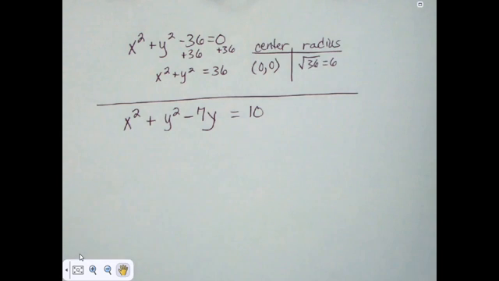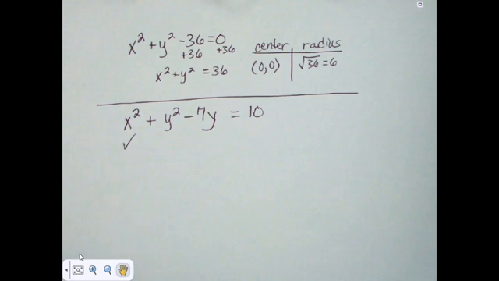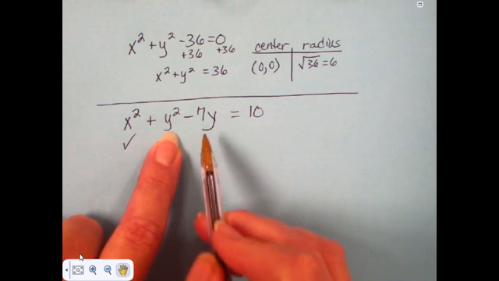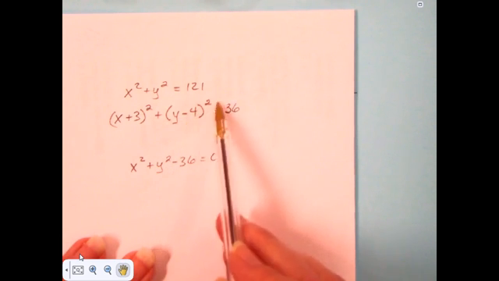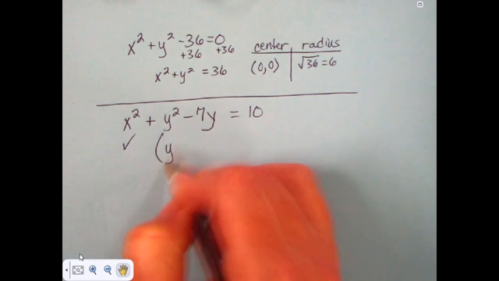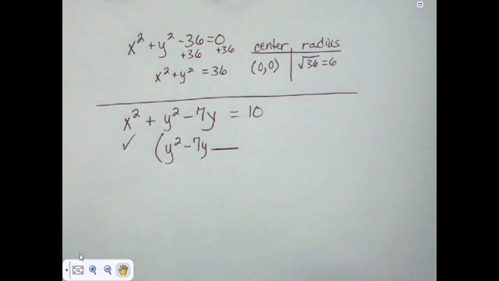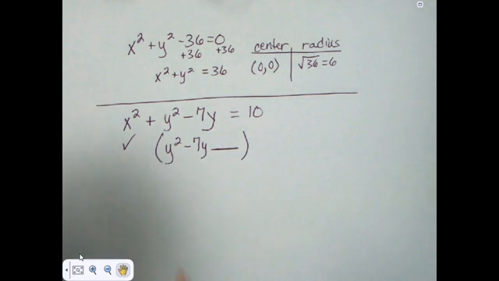Now, if I take the x's by themselves, I'm okay with x squared. X squared is fine. I don't have to do anything to change x squared. But I need to make this y squared minus 7y look like y minus or plus something squared. It's called completing the square. I have a y squared minus 7y, and I need to find out what number goes here so that I can complete that square. What number would go there to complete that square?